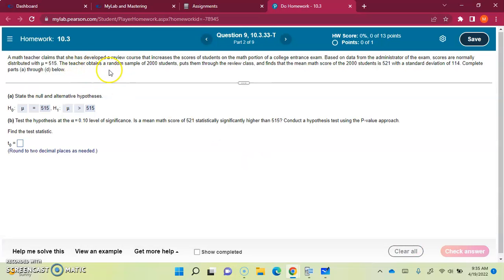Now, the teacher is obtaining a sample of 2000 students and putting them through a review class. Because it's a random sample and the sample size is more than 30, we do not need to check normality. So random sample verifies our first requirement, and the second requirement says the sample size is more than 30, so we are good. The third requirement says that the sample size is less than 5% of all the students, so I think that should be okay. She puts them through the review class and finds that the mean math score of the 2000 students is 521.